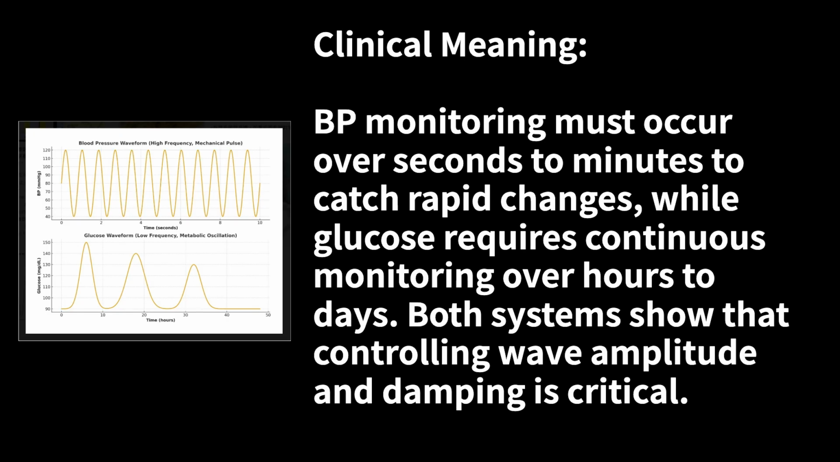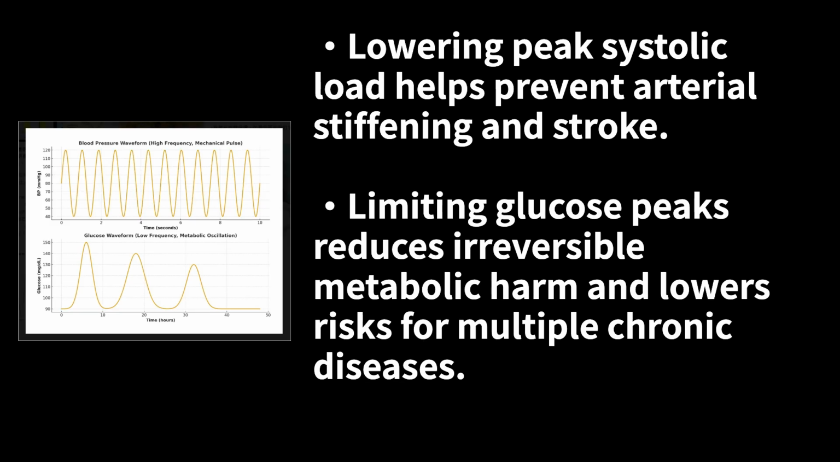Clinical meaning: BP monitoring must occur over seconds to minutes to catch rapid changes, while glucose requires continuous monitoring over hours to days. Both systems show that controlling wave amplitude and damping is critical. Lowering peak systolic load helps prevent arterial stiffening and stroke. Limiting glucose peaks reduces irreversible metabolic harm, and lowers risks for multiple chronic diseases.